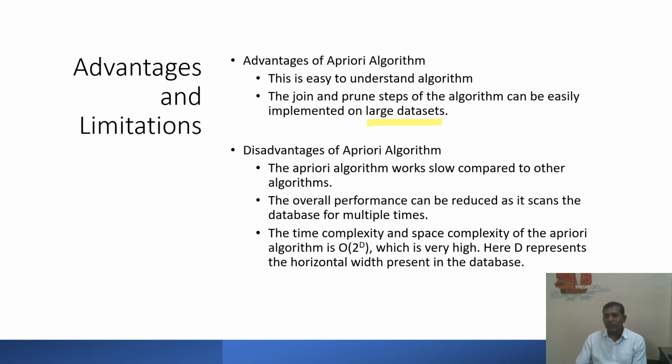This is how we have to go multiple times to the database, and the performance is reduced, and that is why we say that this is very slow. The time complexity is also very high. It needs a huge amount of space as far as space complexity is concerned, because the data set is huge and we have to scan it, and again the single item set data set, then the 2 item data set, so it increases eventually.